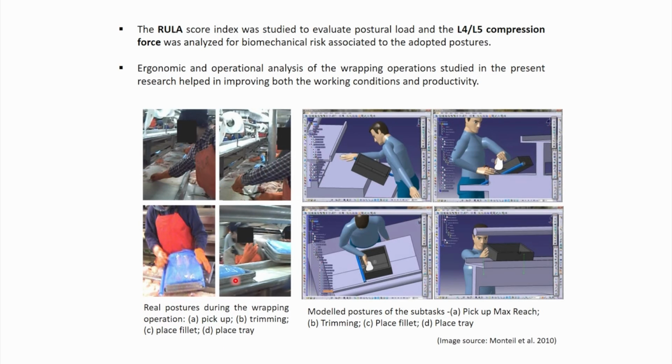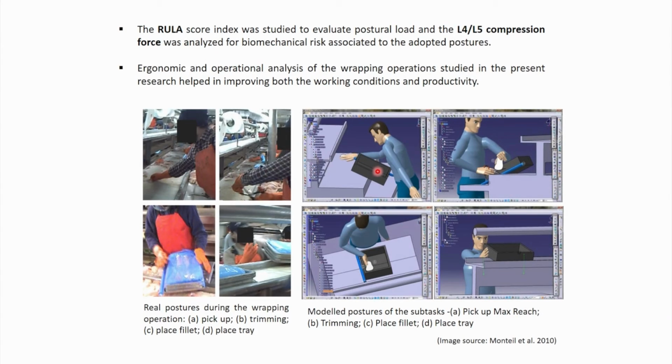The same activities are simulated using Delmia software, and here it is shown that the same activities like pick up, cutting, placing, and ultimately place the fillet and place the tray on the conveyor belt. So, that is shown here.